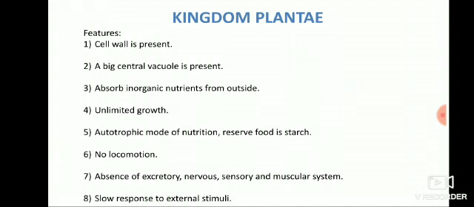So, plant cells have cell wall, whereas animal cells don't have, and plant cells have a big vacuole, and they absorb inorganic nutrients. As they are autotrophs, they absorb inorganic nutrients present in the soil and make them into organic nutrients. They have unlimited growth. Already in the first chapter itself I have told you that plants have unlimited growth throughout their lifespan. They have autotrophic mode of nutrition. They can prepare their own food through the process called photosynthesis.